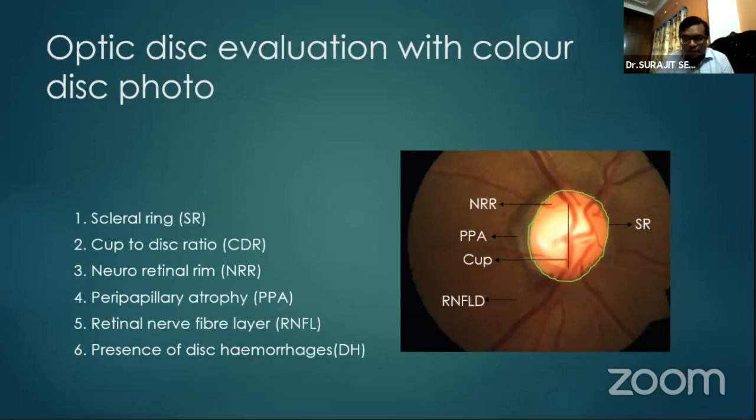Next part is our retinal nerve fiber layer defect. The retinal nerve fiber layer is formed by the axons of the ganglion cells, and because of the death of the ganglion cells, there may be defects in that nerve fiber layer. It is more commonly seen in red-free images. Grossly, it can be a slit defect, a little bit wider wedge defect, or maybe diffuse RNFL loss. And coming to the last part, that is the presence of any disc hemorrhage. Disc hemorrhage is also called splinter hemorrhage or Drance hemorrhage. It may be at the disc margin, or it can be seen in the peripapillary area within 1 disc diameter of the RNFL.